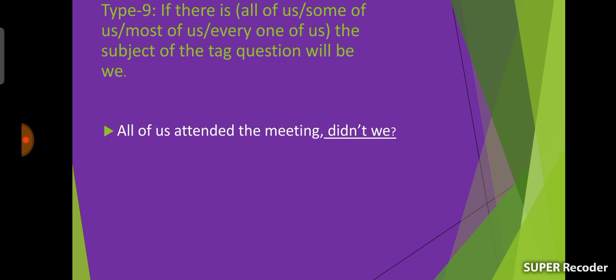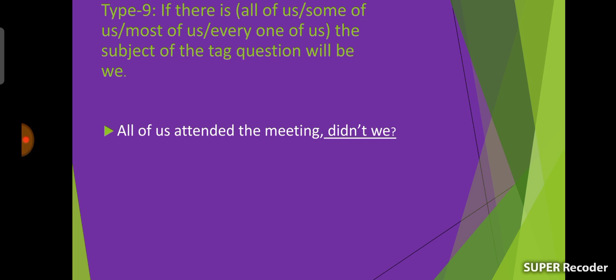All of us attended the meeting. The tag question will be didn't we. Here the subject of the sentence is all of us, so we should use we instead of all of us.